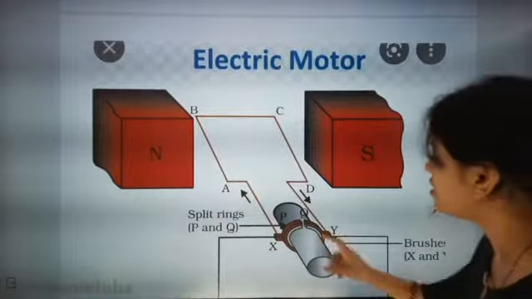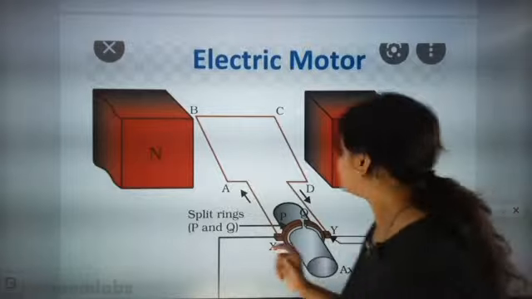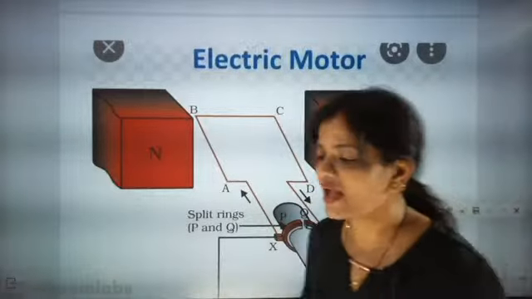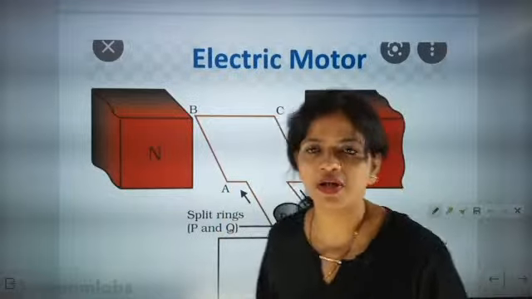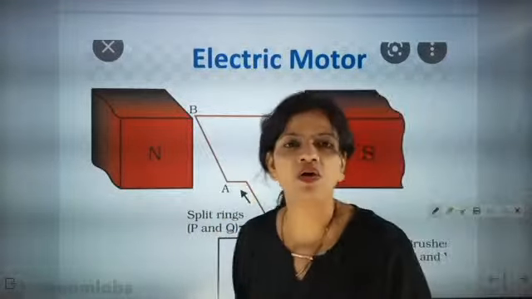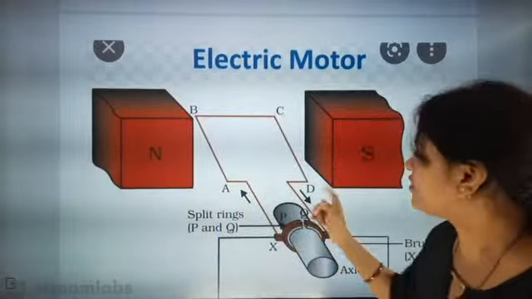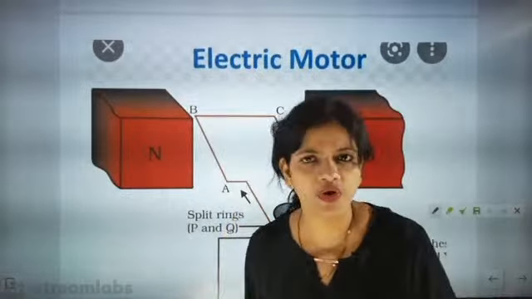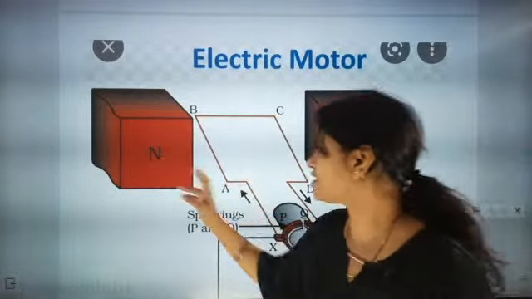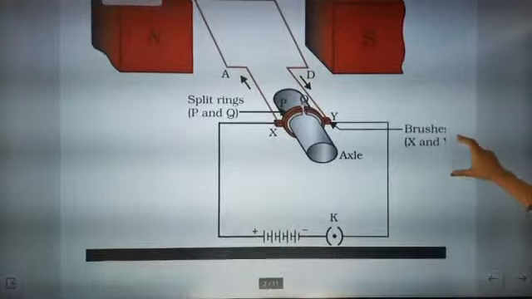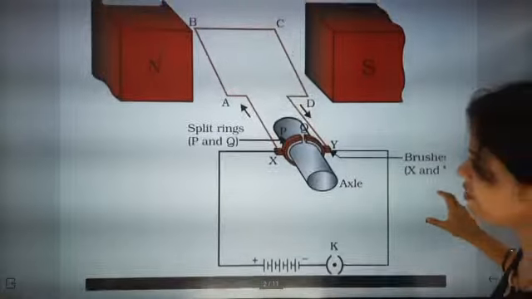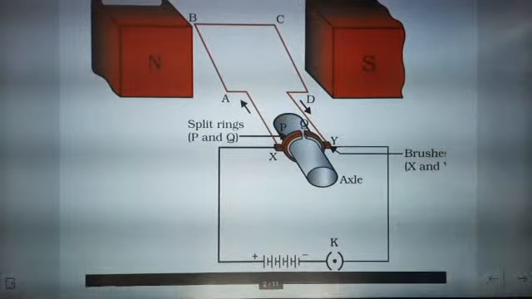The split ring will have a gap, and that's why it is called a split ring. Its name is commutator. It is connected to the rectangular coil, which is called the armature. After that we learned that there is a direction of flow of current. From the north side, if the battery is connected to this side and the positive terminal is coming, the current will flow like this.